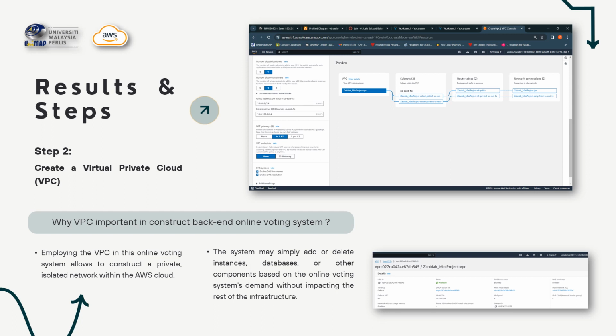The system may simply add or delete instances, databases or other components based on the online voting system demand without impacting the rest of the infrastructure. As we can see here, this is the VPC that I created using the dashboard that has been given.